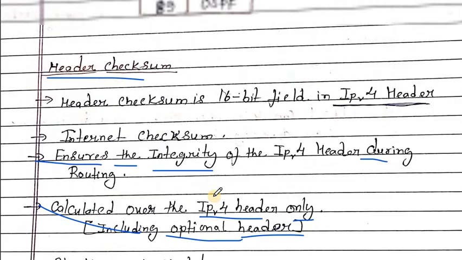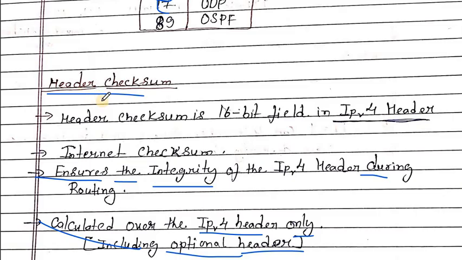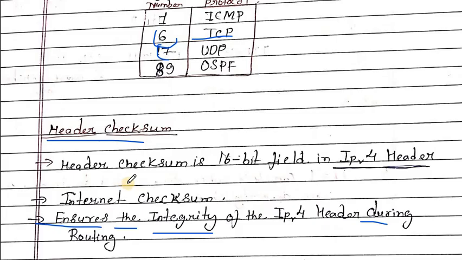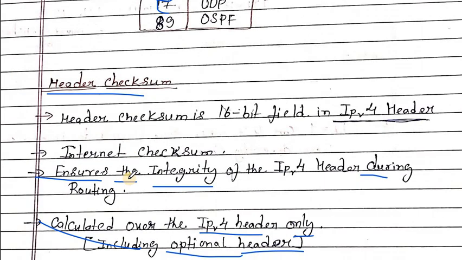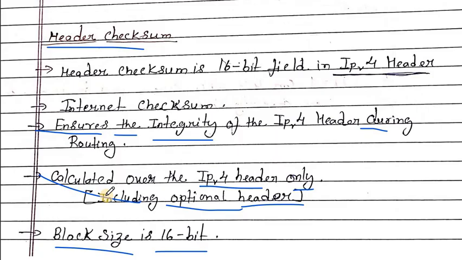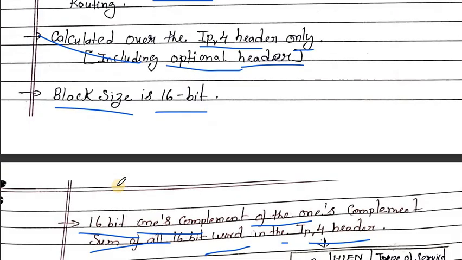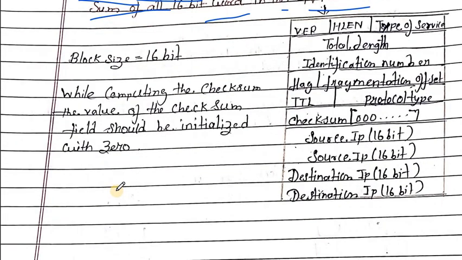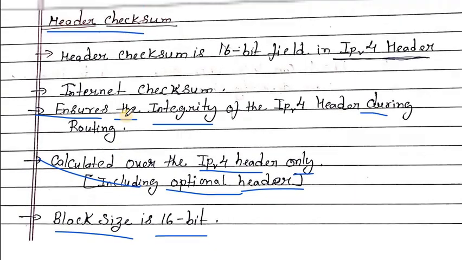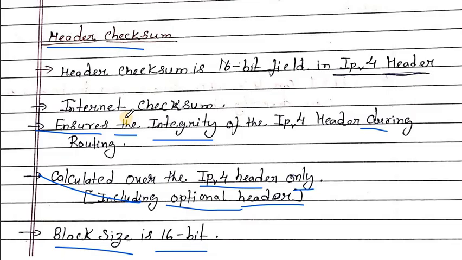Let's understand. Okay. So the header checksum is used to check for errors in the packet. But it won't scan the payload, it only scans the header value. It checks whether there is any error in the header value or not, and detects errors in the header value. So the header checksum is used to check if there is any error in the header or not.